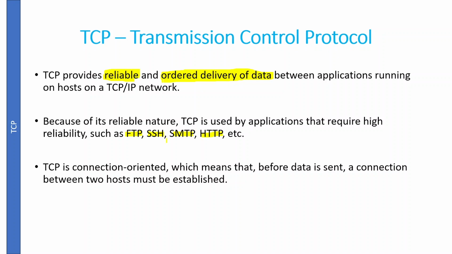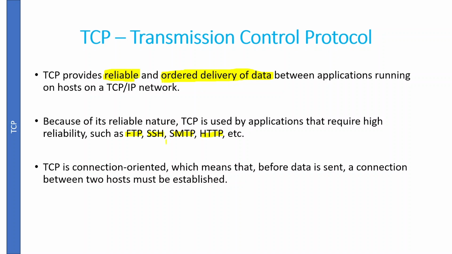We have flags, window, checksum. Checksum is used to identify whether there are any errors in our data and header. After that we have the urgent option. Nowadays we aren't using this option. So this is the information we have when it comes to the TCP header.